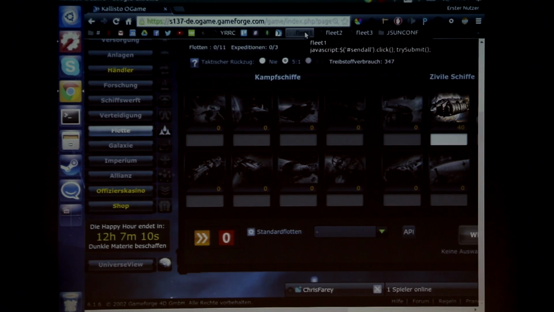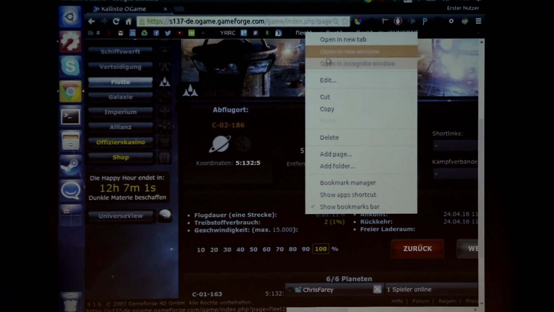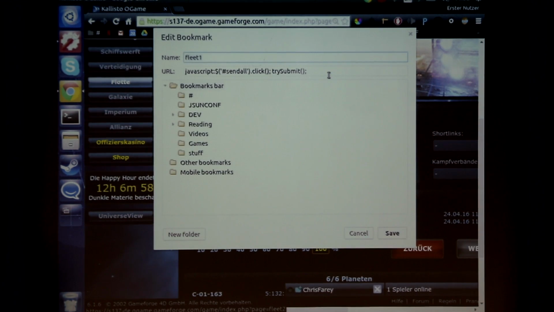The first is Fleet 1. Fleet 1 just selects all my transport ships and clicks next. And it doesn't actually just click next. There is a function they expose to the global scope, because the game is mostly written in PHP, but they have some JavaScript functions there to help them make it a little bit more dynamic, like the counters and stuff.